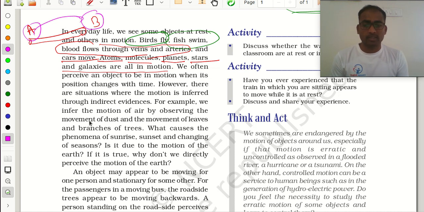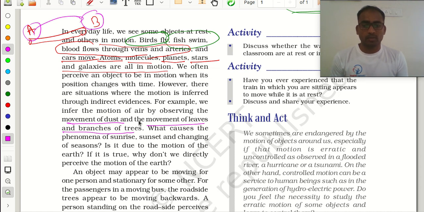Is it right? Then I can say the air is blowing, the wind is moving from one place to another place.